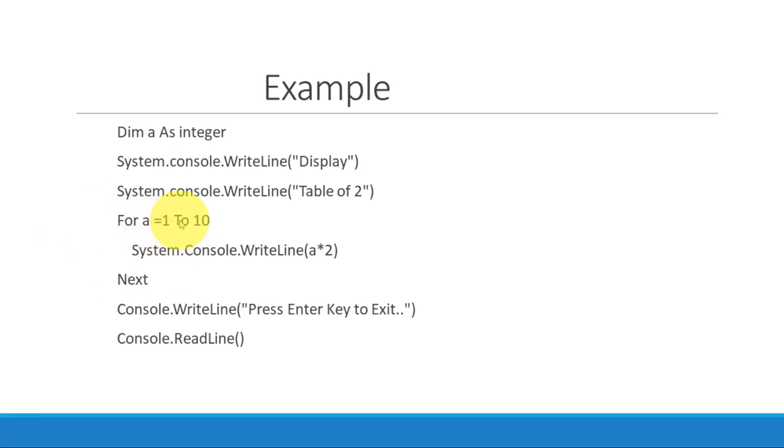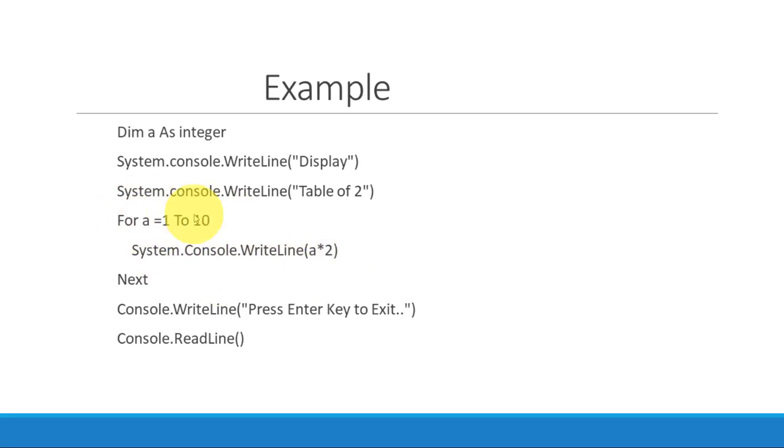Now a will become 2. 2 into 2 is 4. So the table of 2 is 2 ones are 2, 2 twos are 4, so it will give the value 4. Again next, a will get self incremented. It will become 3. Then it will write 3 twos are 6.